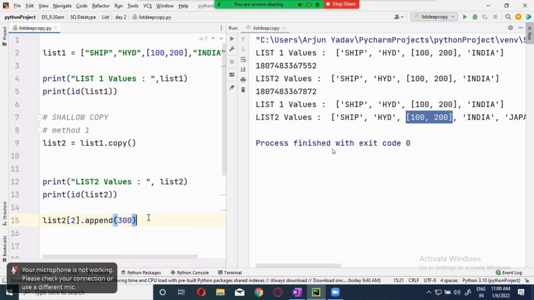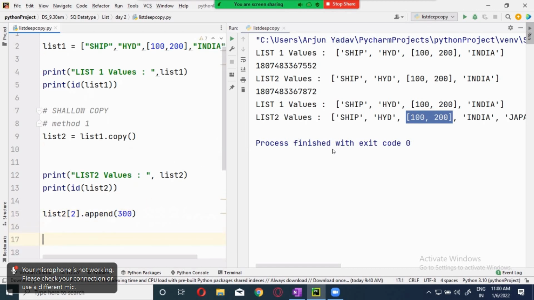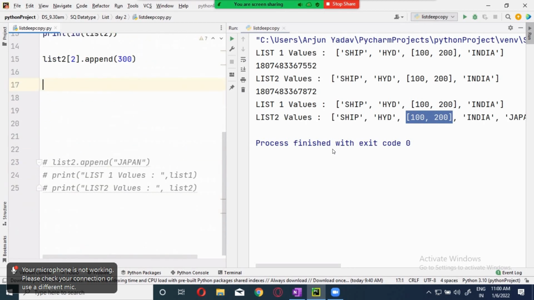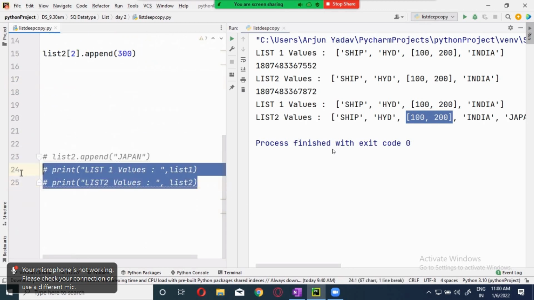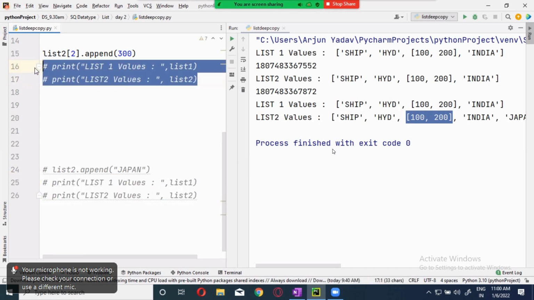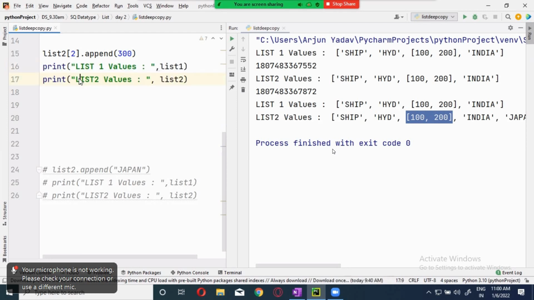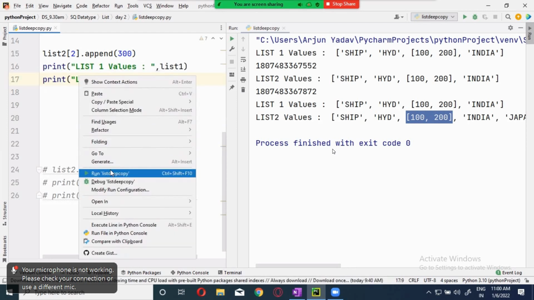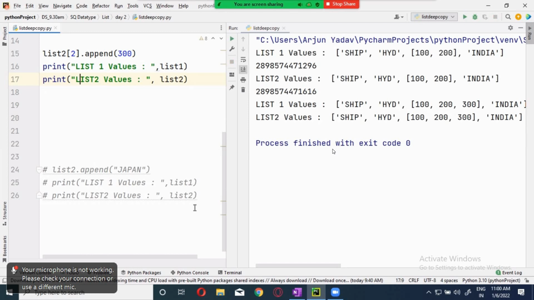Now I will print here. Both will be printed, list 1 and list 2. Let's see whether it is reflecting in both or not. According to us, it should reflect. Can you see it? Why are they reflecting?